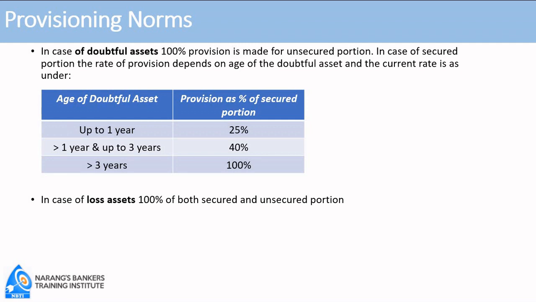And if the doubtful asset has been more than 3 years, then 100% provision is made. That means in case of doubtful assets which have run for more than 3 years, the rate of provision is 100% both for secured as well as unsecured portion. And in case of loss assets, both for secured and unsecured portion, the provision rate is 100%.